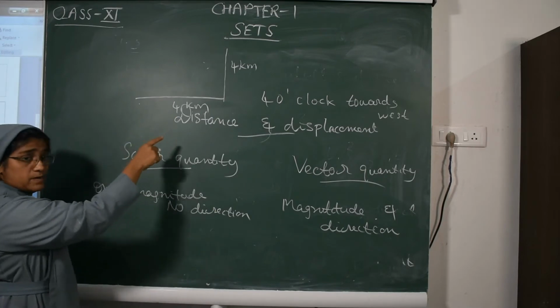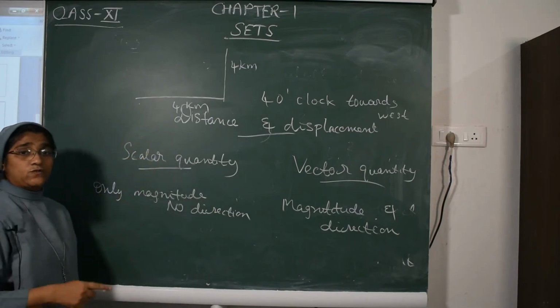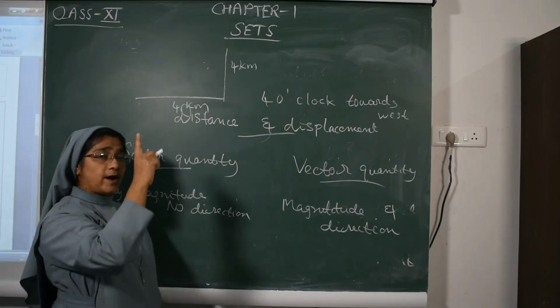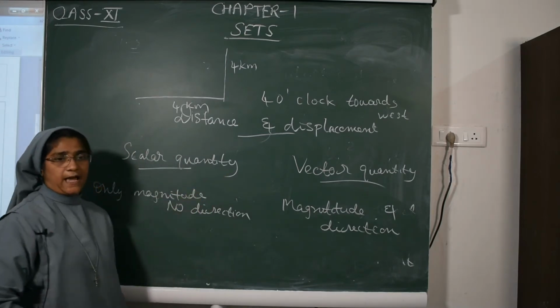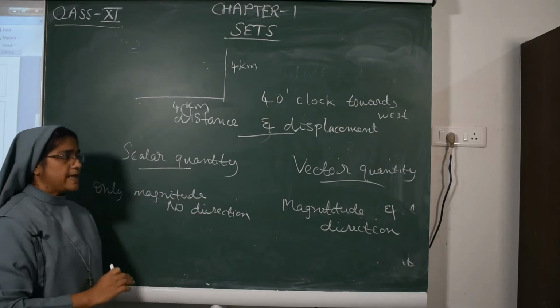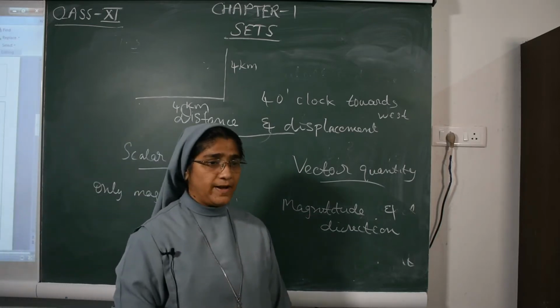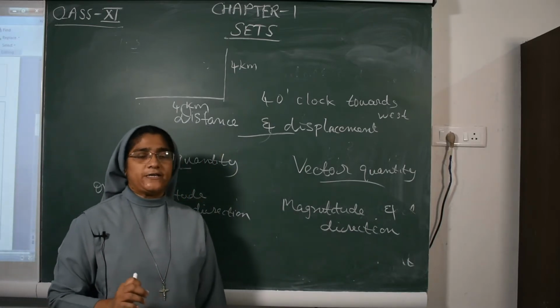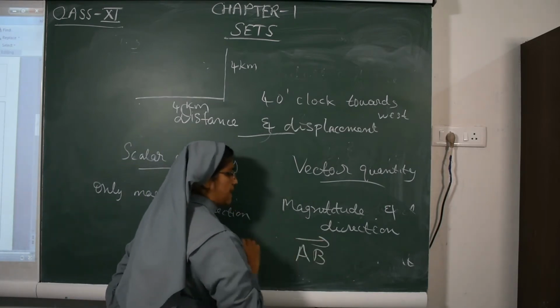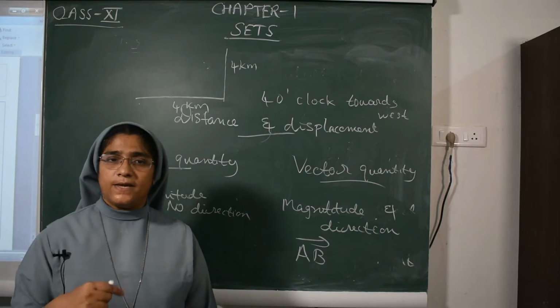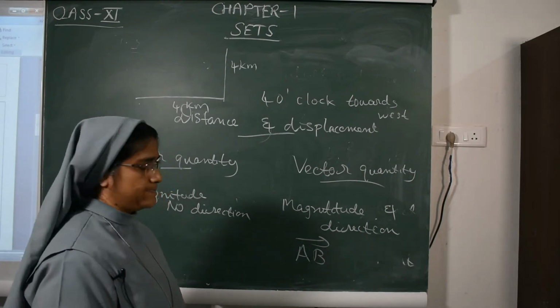A man travels 4 kilometers towards east, then from there 5 kilometers towards north. This is the difference between scalar quantity and vector quantity. A vector quantity is always denoted by an arrow mark, because the arrow mark says that direction.